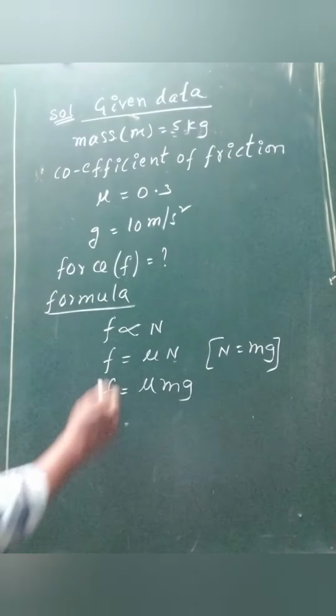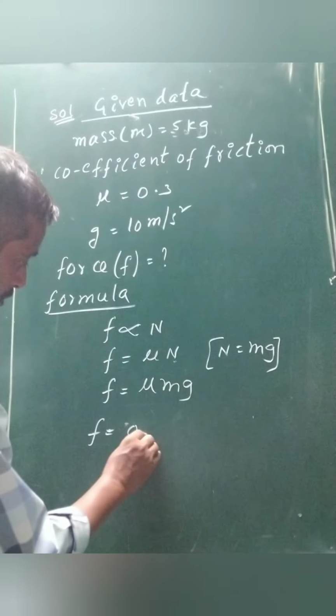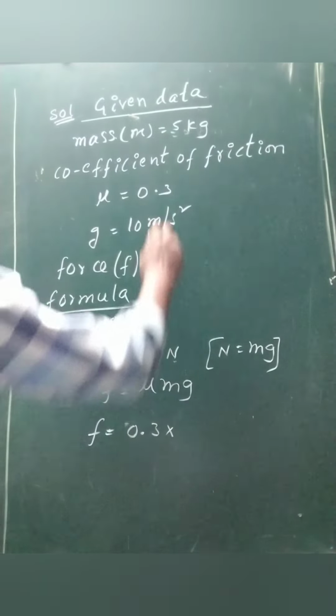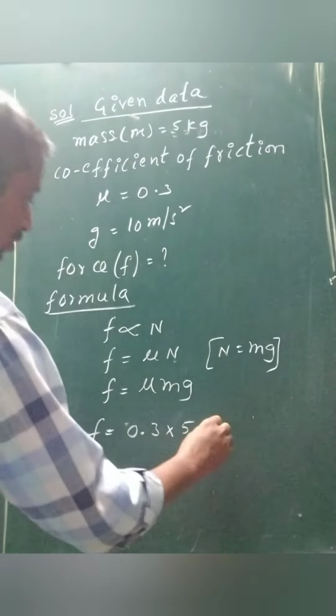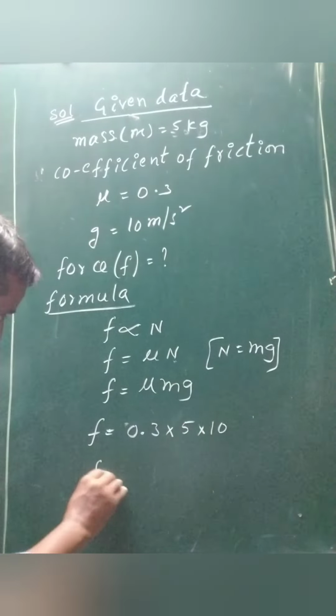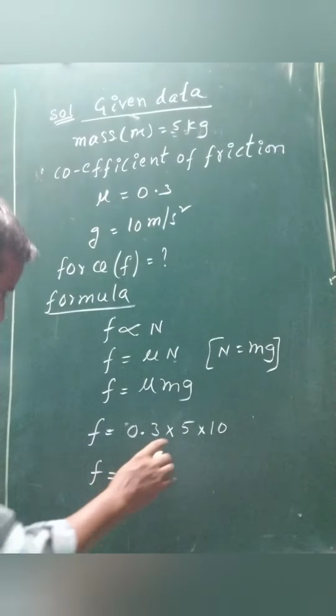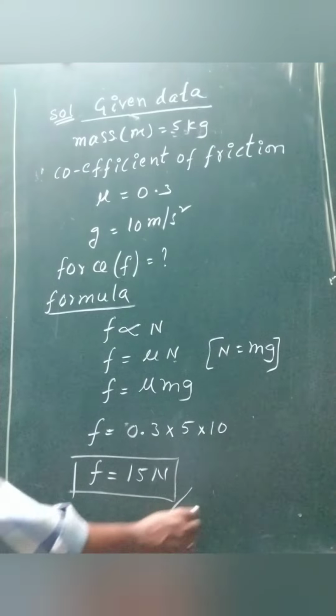So F equal to mu mg. Substitute the values from the above. Mu value 0.3, m value 5 and g value 10. That means F equal to 15 newtons.